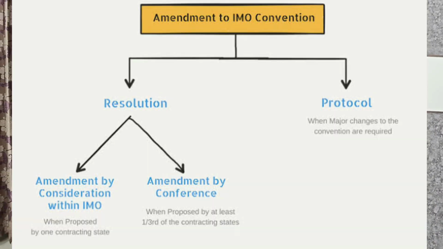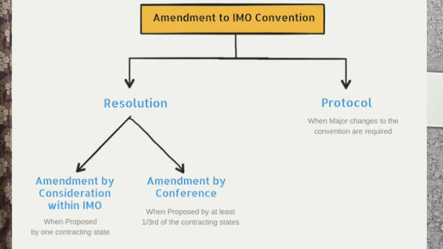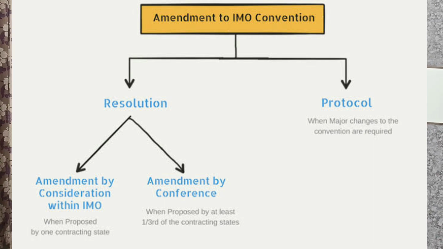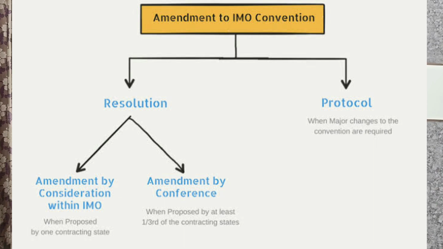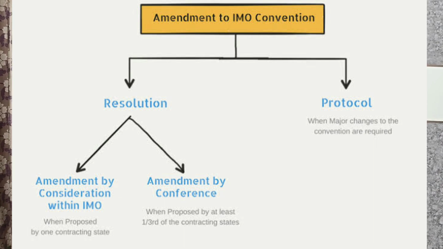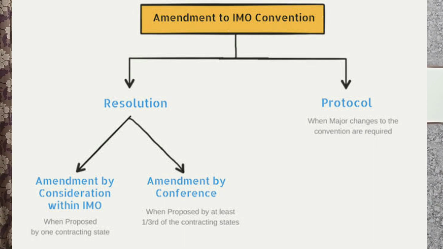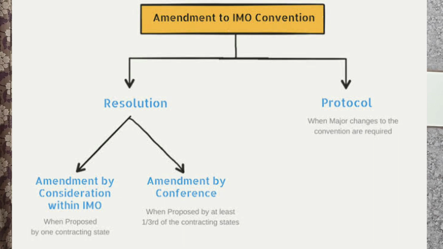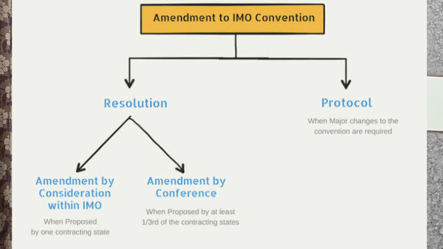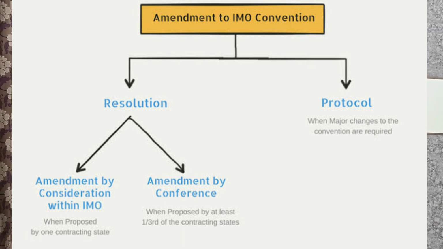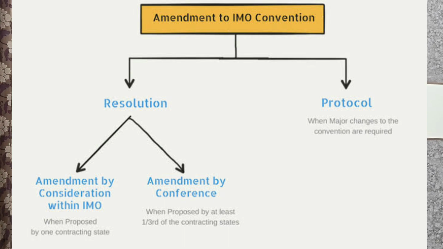And now, moving forward, we will look at protocol and amendment. A protocol is a legal instrument by the IMO which is used for making a major amendment to a convention, or adding a chapter to the existing convention, and it also requires the same procedures as the convention itself. It is submitted in the assembly, it has to go through adoption, and then it is ratified by the member states, and then it comes into force.